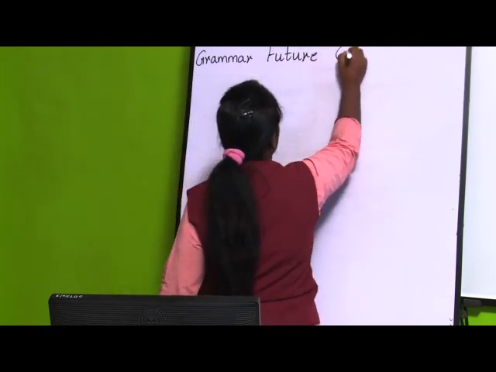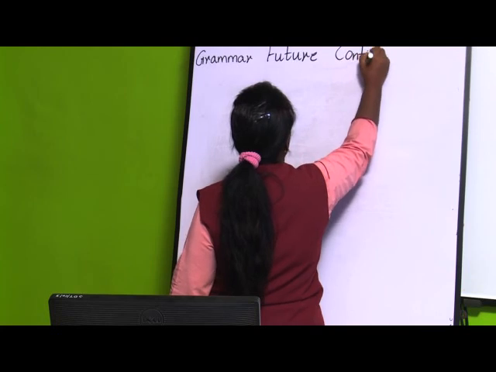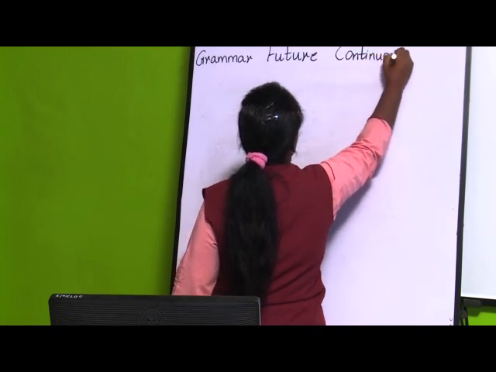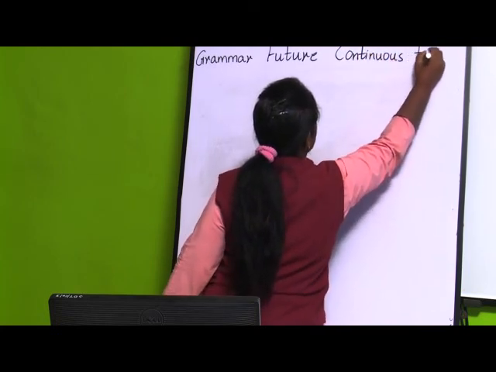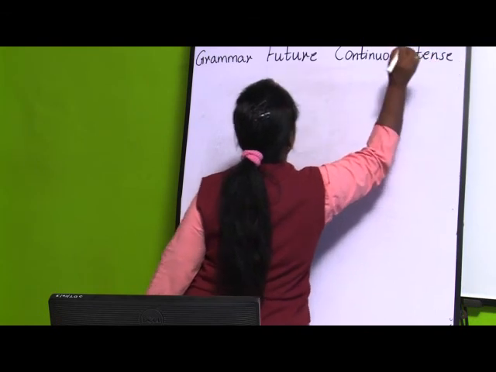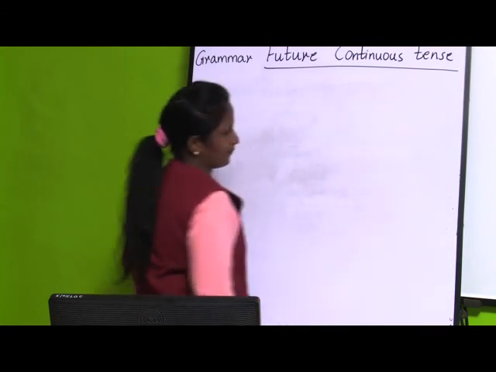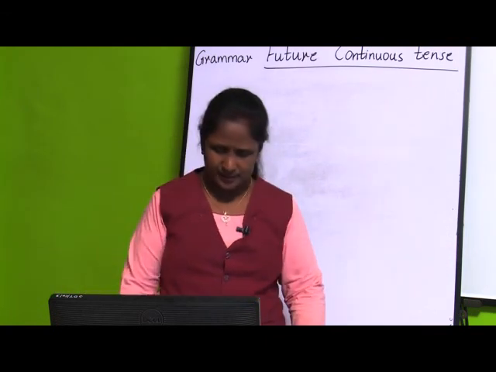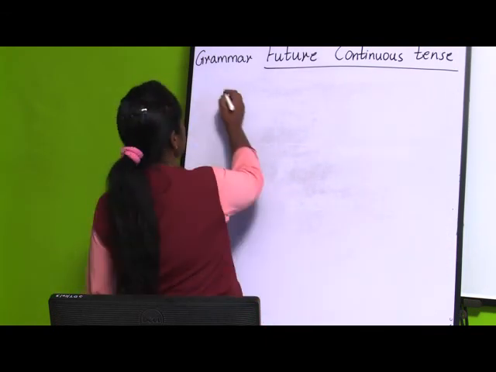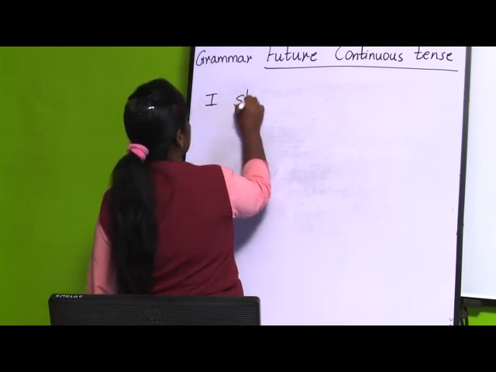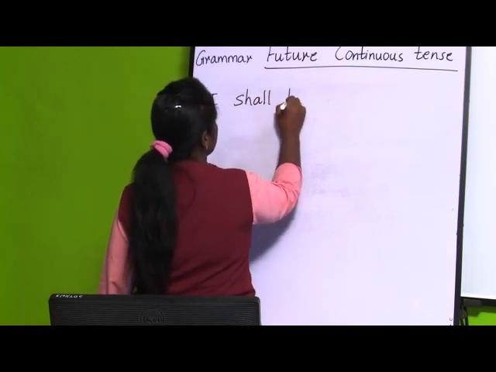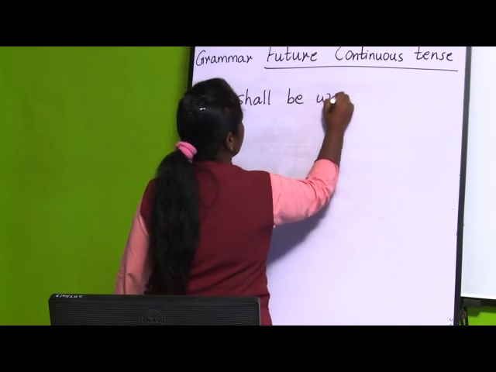Future continuous tense. We have learned present continuous tense, then past continuous tense. In the same way, we are going to see about future continuous tense. Now, children, if I write one sentence: I shall be waiting.